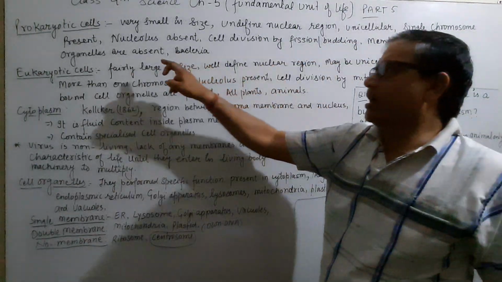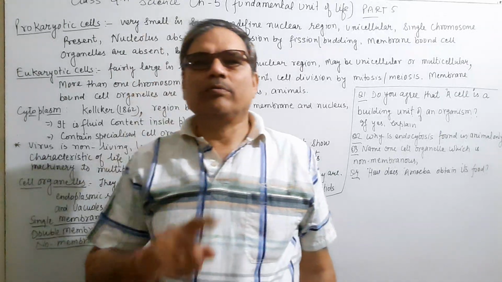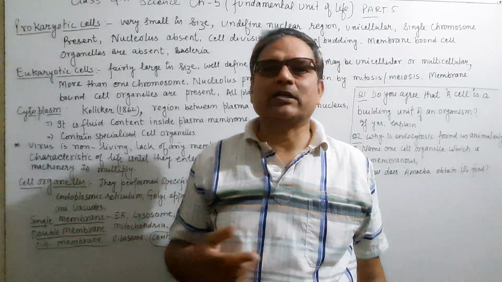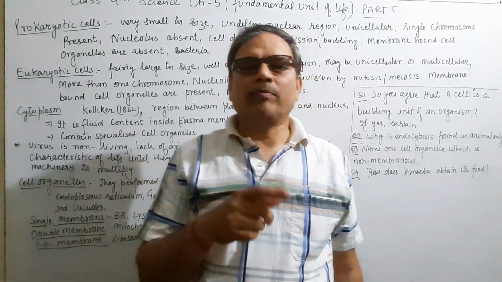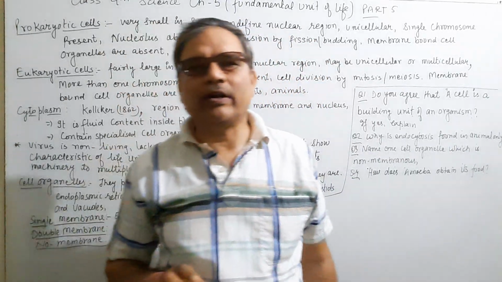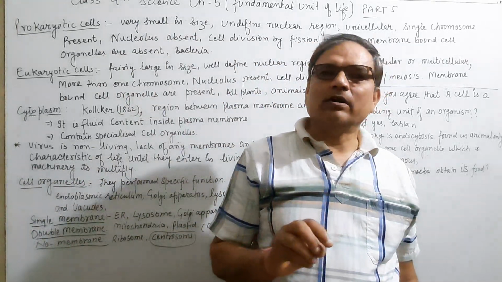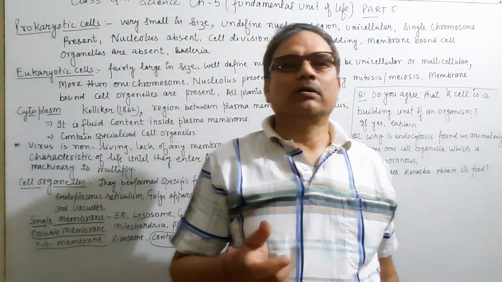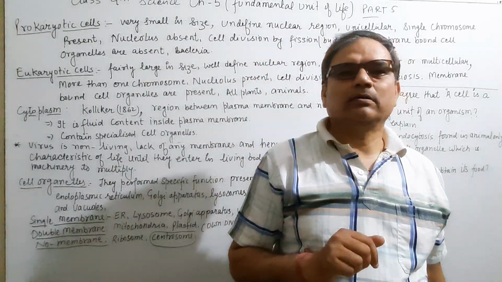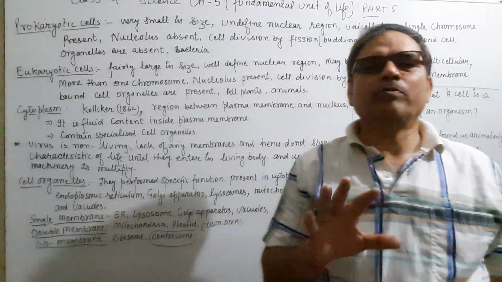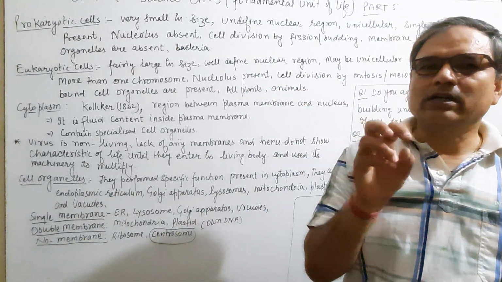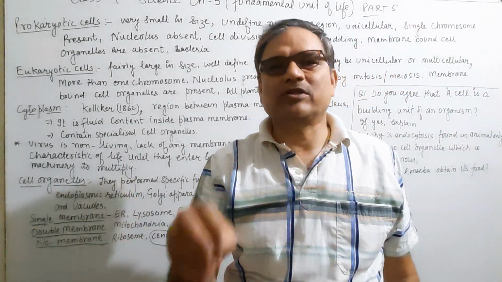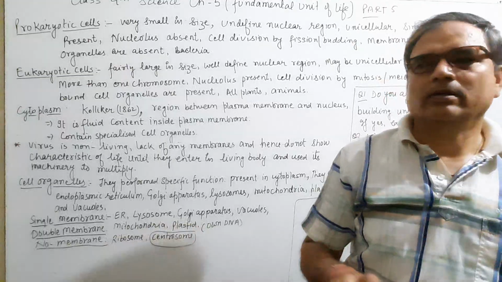Membrane bound cell organelles are absent. It means the membrane is not well defined. Outer membrane, we can say the cell membrane or the plasma membrane. If the cell membrane or plasma membrane is also not well defined, then the cell organelles which are present in the cell between the cell membrane and the nucleus. Here no membrane is present, therefore the membrane bounded organelles, small organelles which perform specific functions, are absent.